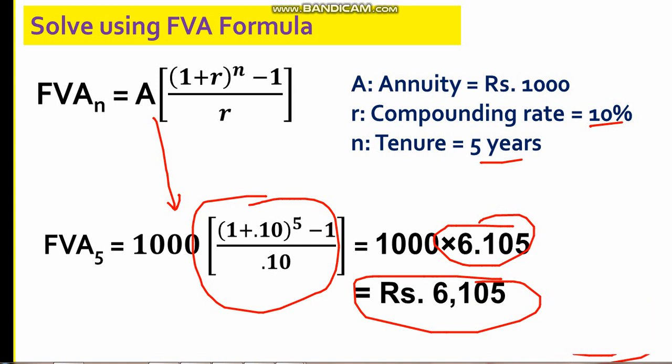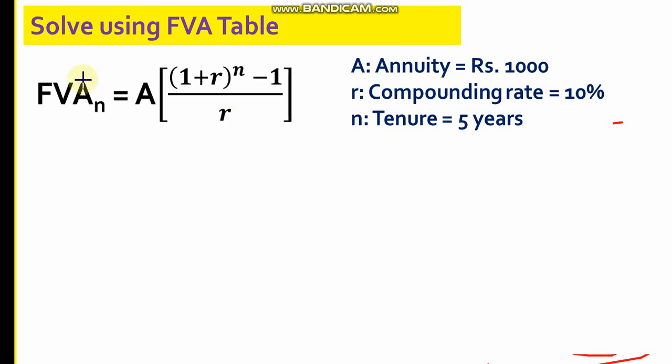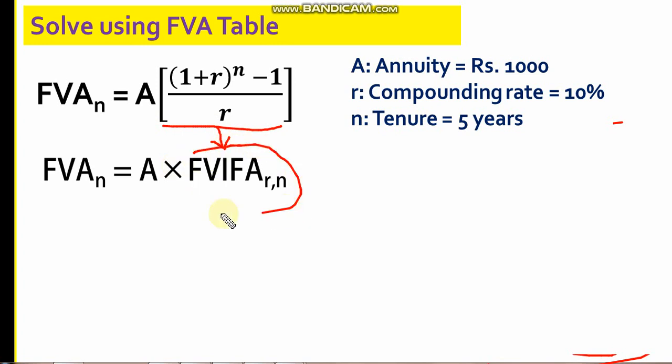Now there's a third way of solving it, which is the easiest way, and that is using the table. Let us see how it works. When I use the table, my problem remains the same. This is my formula. Instead of calculating this part, I replace it with the table value. Which table do I have to refer to? I have to refer to the FVIFA table, that is the future value interest factor of an annuity. Please put stress on this figure: the future value interest factor of an annuity table for R% and N years.